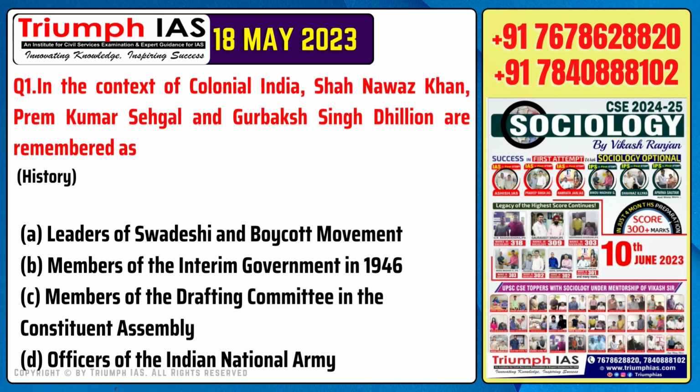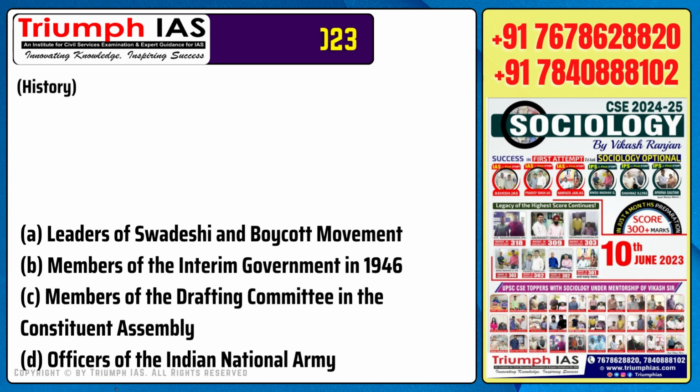Question number 1. In the context of colonial India, Shah Nawaz Khan, Prem Kumar Sehgal and Gurbaksh Singh Dhillon are remembered as Option A. Leaders of Swadeshi and boycott movement. Option B. Members of the interim government in 1946. Option C. Members of the drafting committee in the Constituent Assembly. Option D. Officers of the Indian National Army.